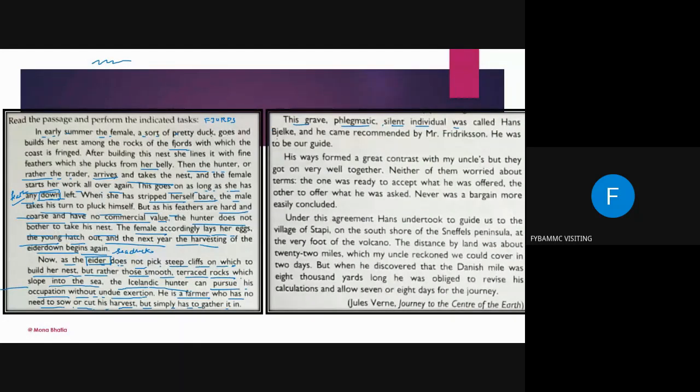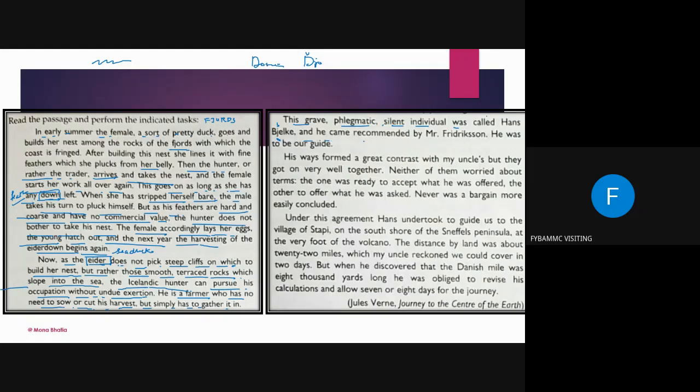Here, when this J letter comes, we don't have to pronounce it. Like Dominic, or Jovonic, where the D you don't have to pronounce. These are all North European spellings where there are certain letters that you have to just ignore. Here also the J has to be ignored. So it is Belke. And he came recommended by Mr.